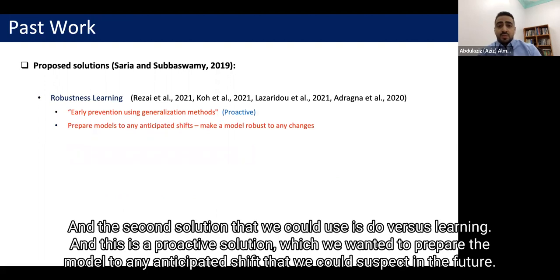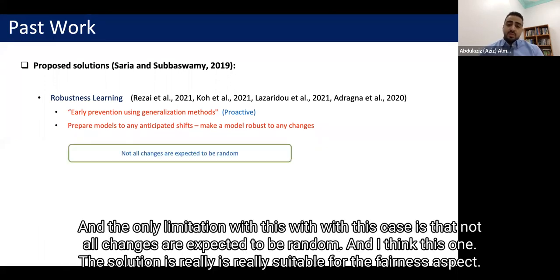And this is a proactive solution, which we wanted to prepare the model for any anticipated shift that we could suspect in the future. The only limitation with this case is that not all changes are expected to be random. And I think this solution is rarely suitable for the fairness aspect.